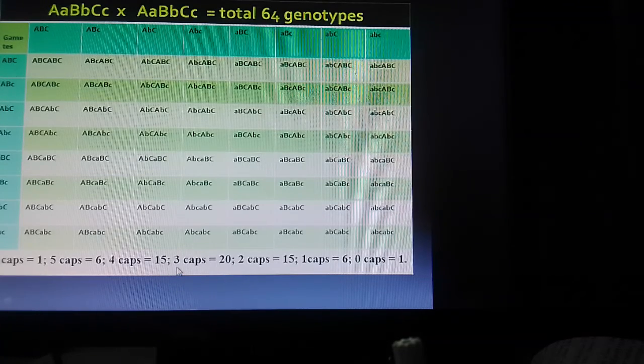The same way 3 in 20 individuals, 2 active alleles in 15, that means the remaining 4 are inactive. And the genotype with 1 active allele and the remaining 5 inactive, 6. And then the individual with 0 active alleles, 0 here stands for absence of active condition but presence of all the alleles in recessive. Recessive what we mean, inactive condition, 1.